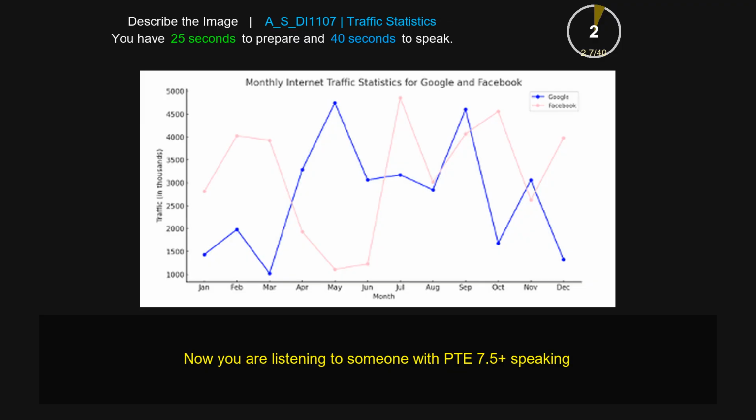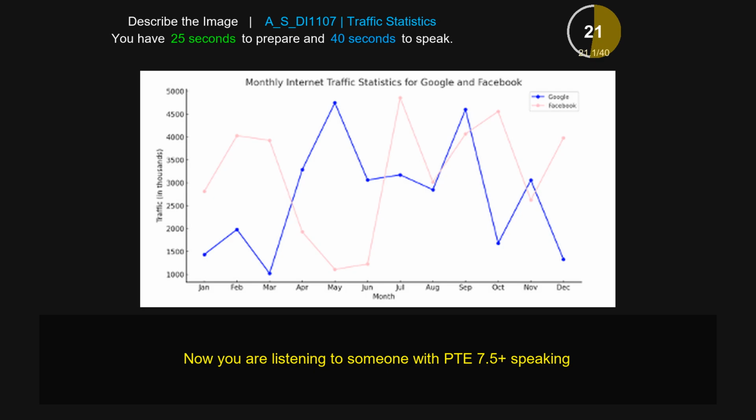This line graph gives information about monthly internet traffic statistics for Google and Facebook. The x-axis represents the name of the month from January to December, whereas the y-axis represents traffic in thousands. There are some colors and numbers in this image. Firstly, it gives information about March, which is the lowest.